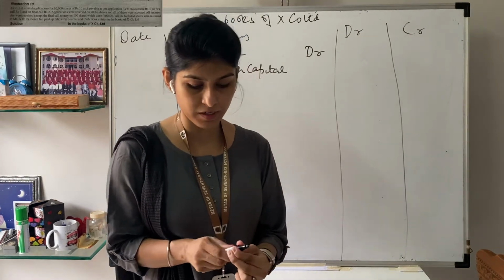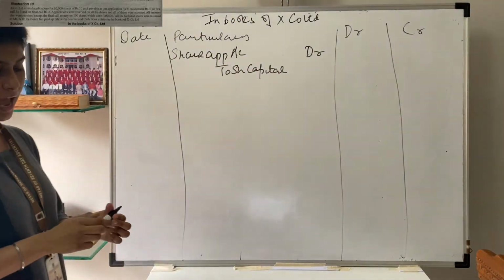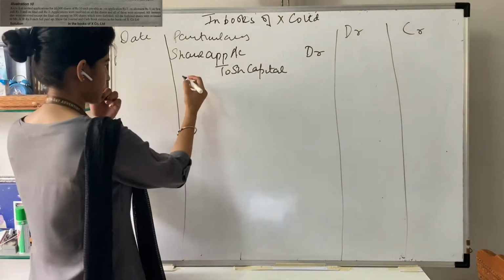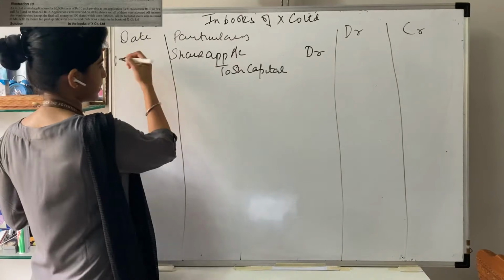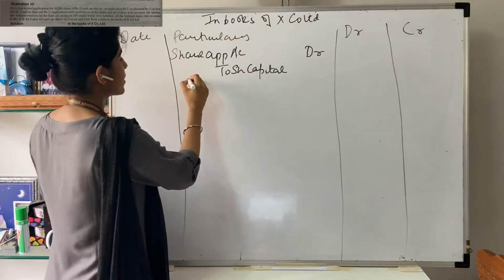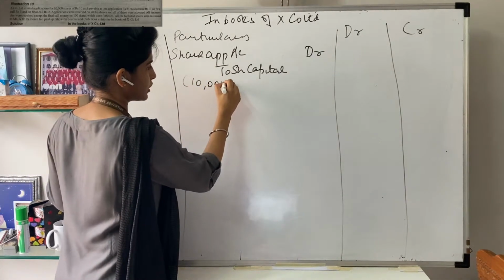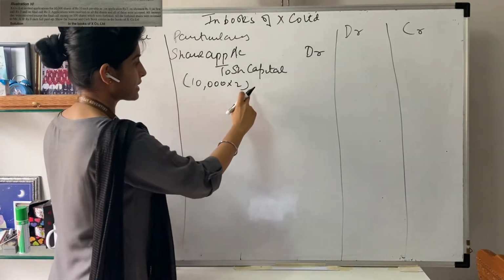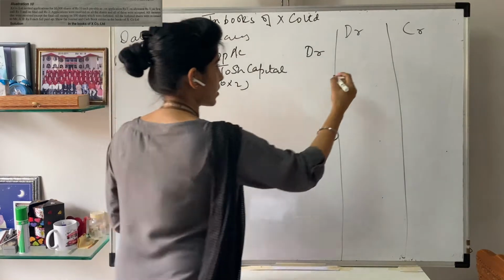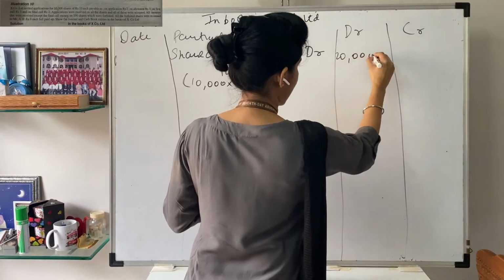The application amount is rupees 2 per share. I am not writing the narration, you can write that on your own. There are no dates specified. So 10,000 into 2, applications for 10,000 shares at 2 each, so the amount will be 20,000 and 20,000.